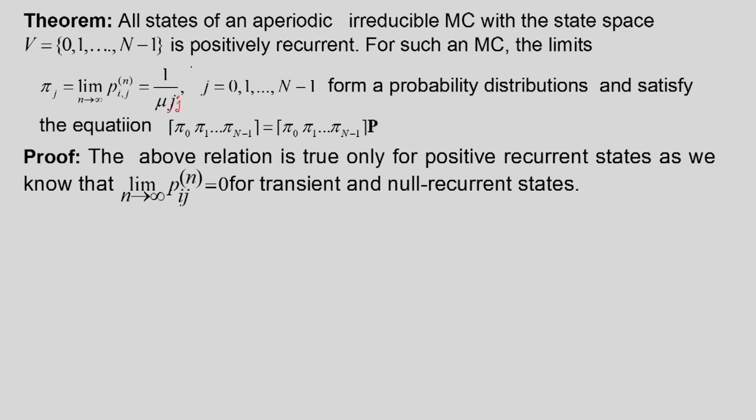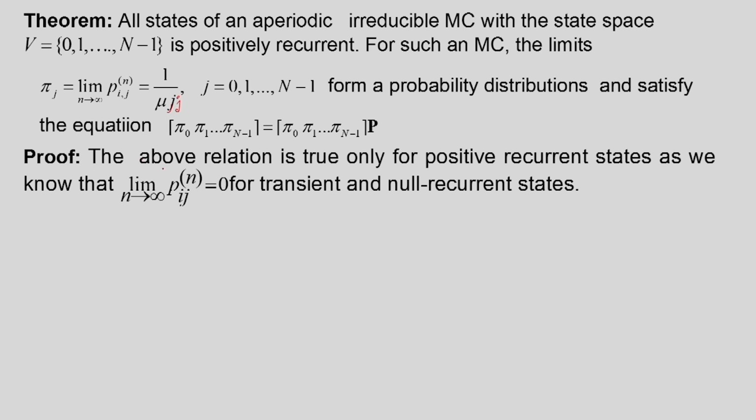They will exist if all states are aperiodic and positively recurrent and all states communicate with each other. In that case, for a finite Markov chain, that means if the state space is finite, a steady state distribution will exist, and that steady state distribution is given by this equation.